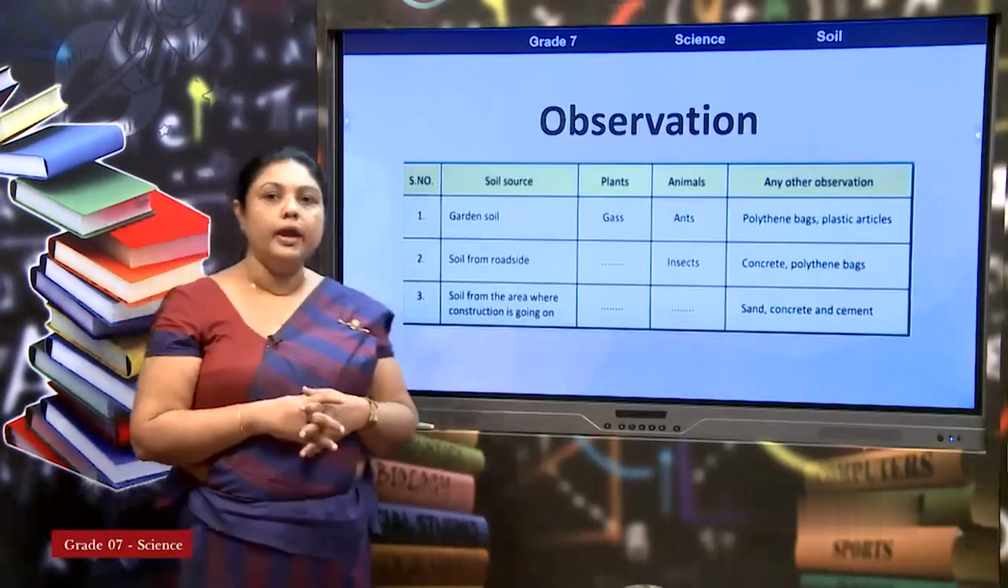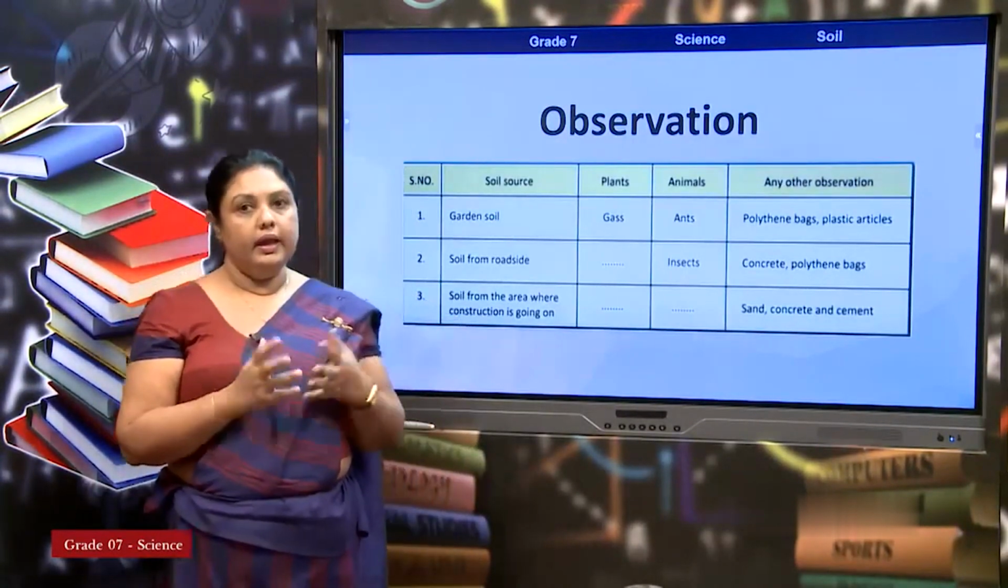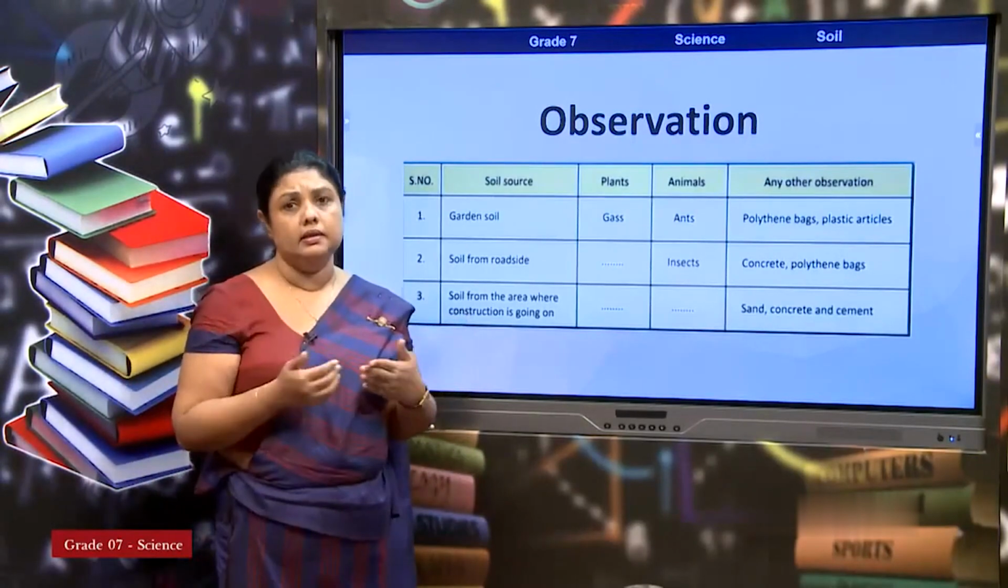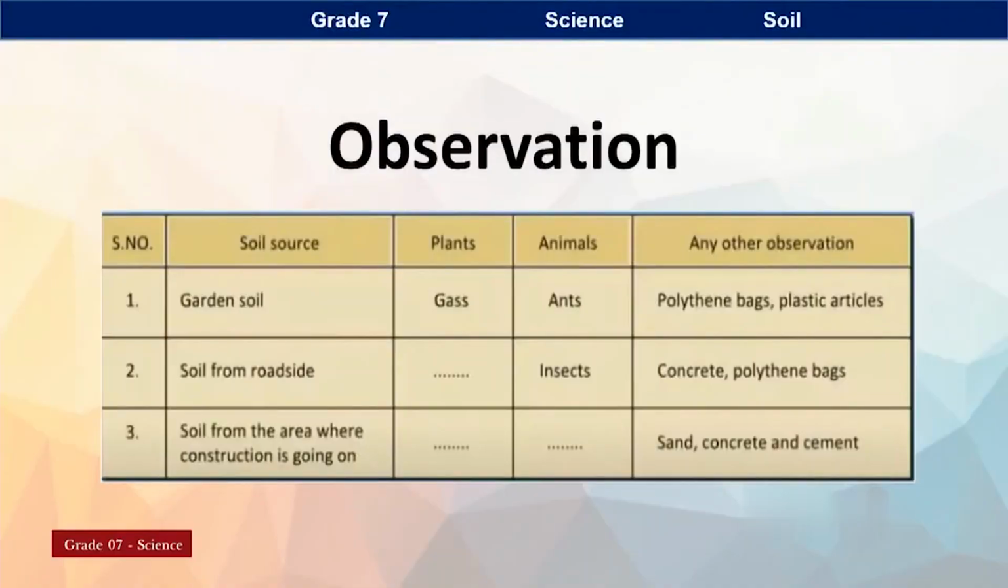First of all, you can go for an observation. You can find some places around your garden, your school garden or home garden. We will check some components, some parts which are found in the soil. You can find garden soil. Most of you have a garden. Soil from the roadside is very easy to get. You can also collect soil from a construction or building area and observe what is there.